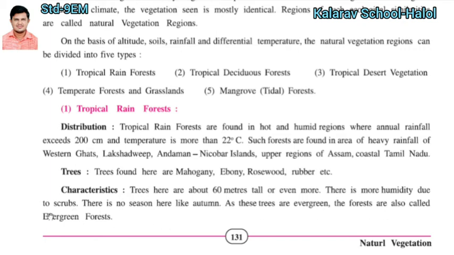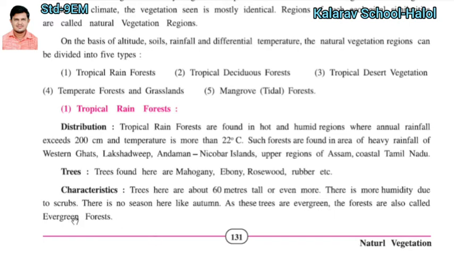Okay, in this type of area you can find more humidity in the temperature, just because of the scrubs. There are no seasons like autumn. In this type of area you can't find any situation like autumn, as these trees are evergreen. So these trees are also called evergreen.